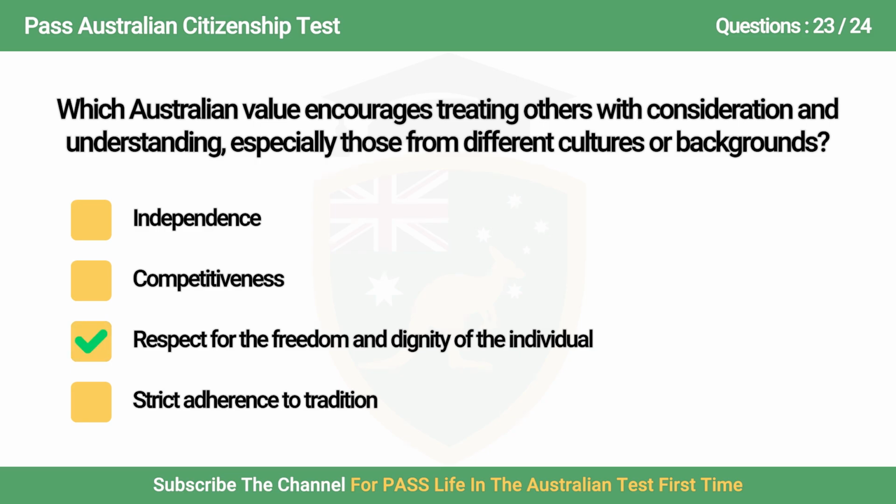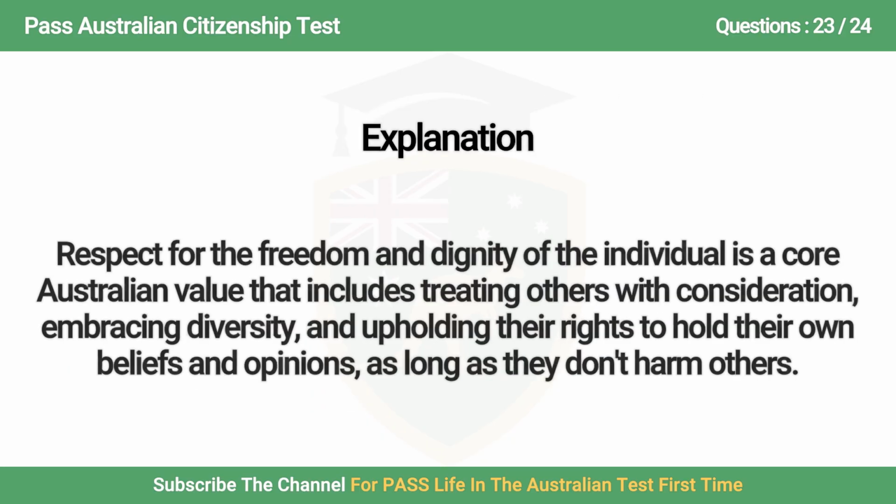The answer is C. Respect for the freedom and dignity of the individual. It is a core Australian value that includes treating others with consideration, embracing diversity, and upholding their rights to hold their own beliefs and opinions, as long as they don't harm others.